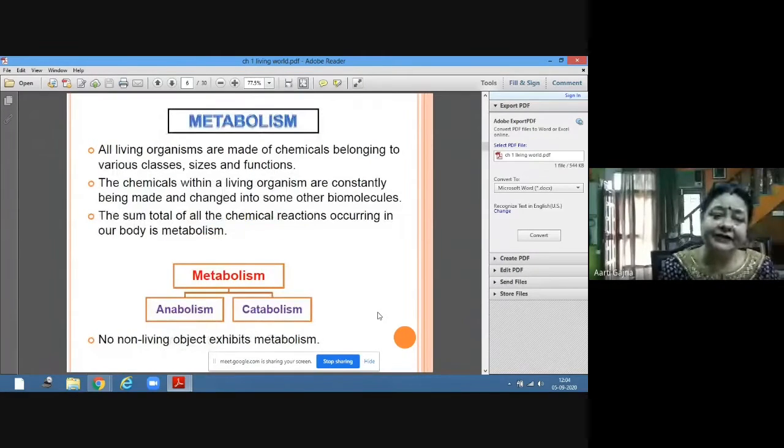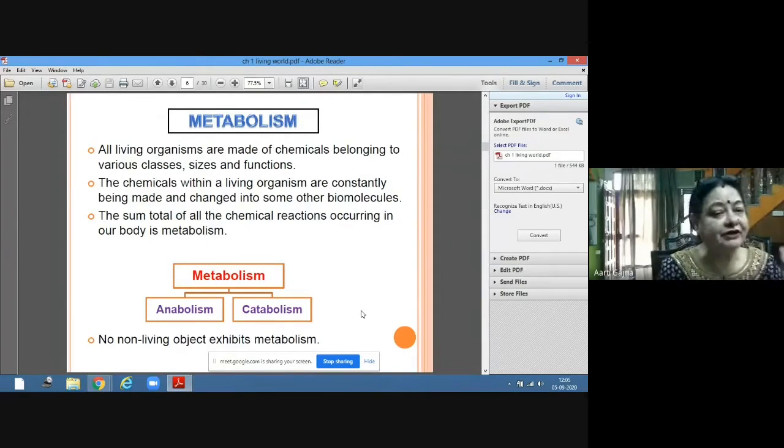The third characteristic is metabolism. Now, what is metabolism? Metabolism is the sum total of biochemical reactions which are taking place in the body of a living organism. There are many chemicals, many biomolecules present in the body, and these chemicals are interacting and reacting with each other for metabolism.